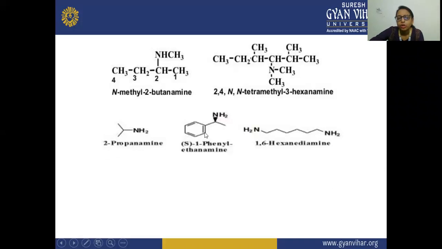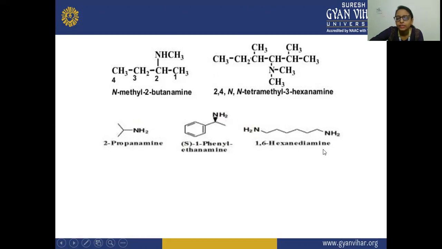Now here they show the RS system. This is the stereochemistry, and this is your aromatic ring. And here you will write one; this is your longest chain. From here, on the first position, a phenyl group is present: 1-phenyl ethanamine. So this is your ethanamine. 2 carbon atoms are there, and on the first carbon this amine is attached. That is why it is written 1-phenylethanamine.